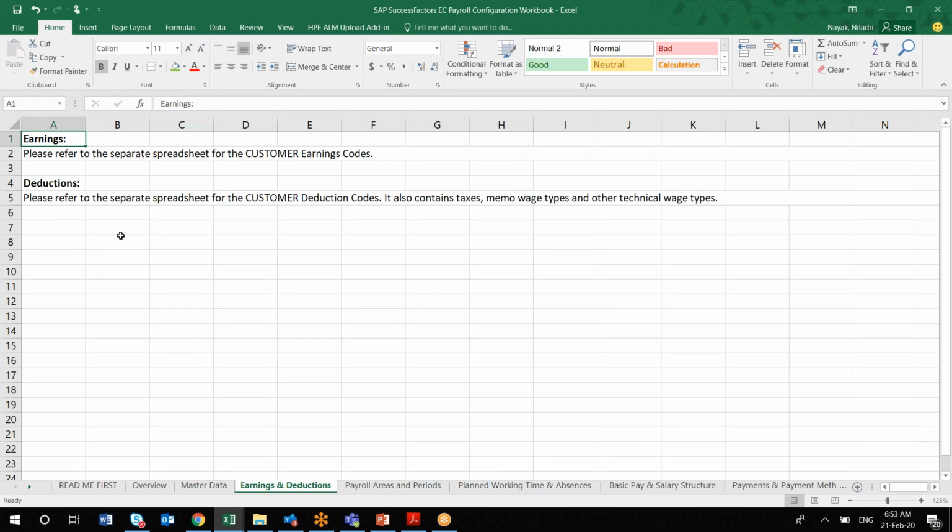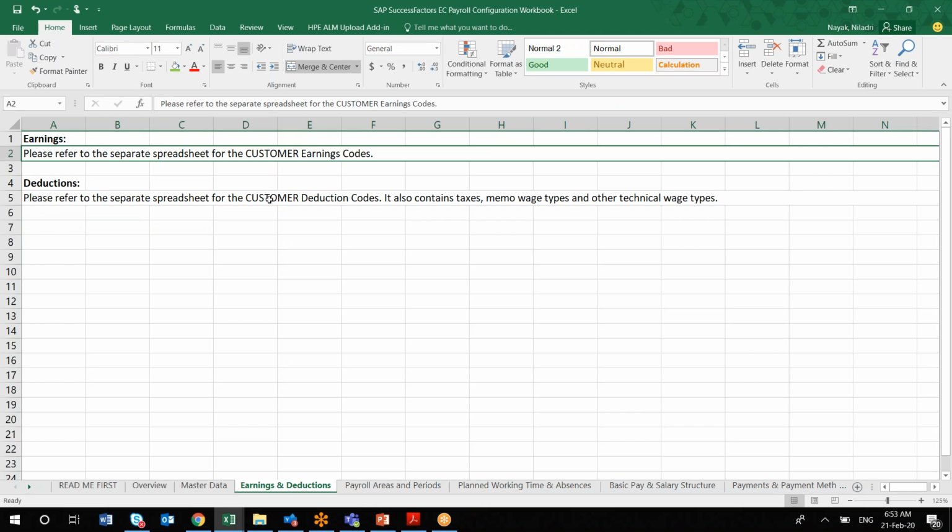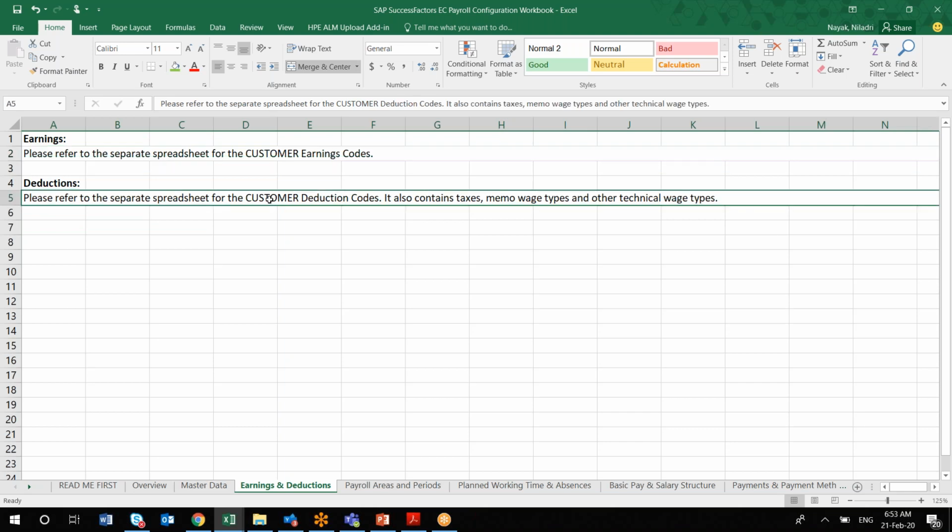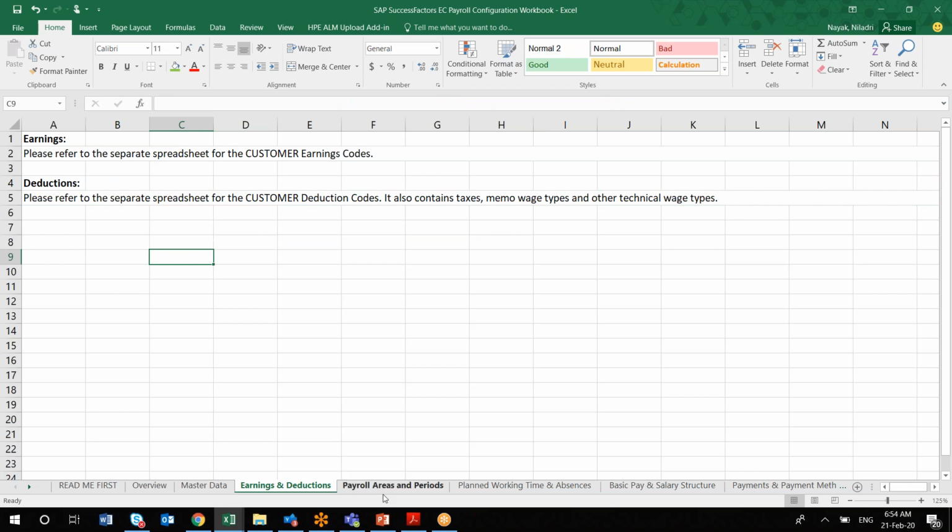Next comes your earning and deduction. Again, as I was mentioning, these are customer-specific earning codes and customer-specific deduction codes. The client will be telling you, these are my list of wage types which are used for earning, say basic pay or HRA or anything, and then these are the set of my allowances or deductions, and how the tax implication applies for each and every wage type. That information you can capture here directly. So that is the earning and deduction piece.